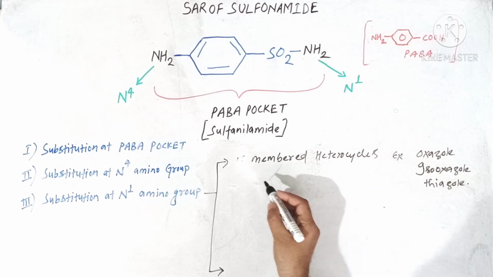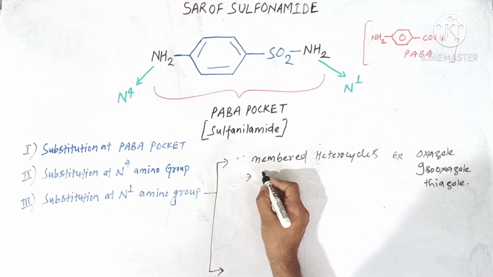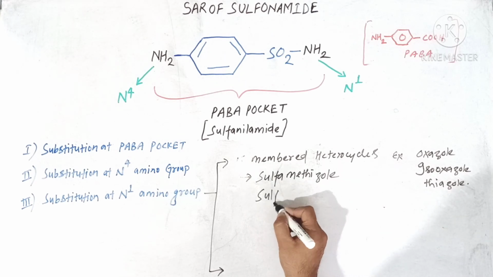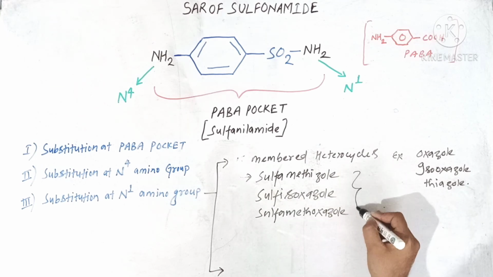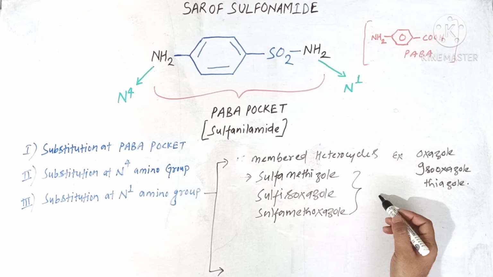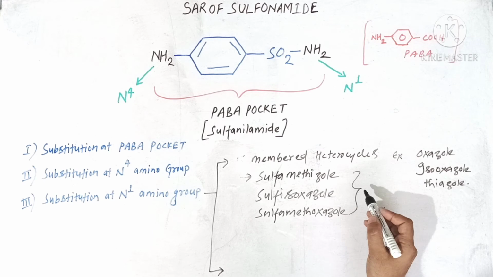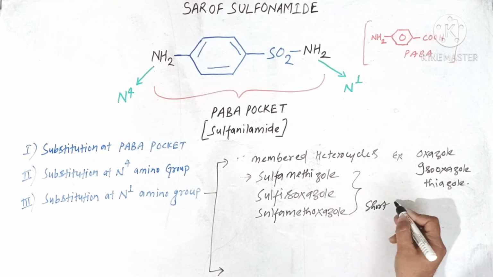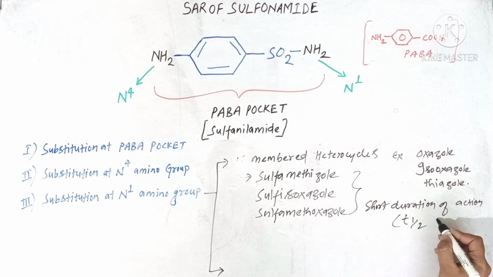For example, we have developed the following 5-membered heterocyclic containing sulfonamides like sulfamethizole, sulfisoxazole and sulfamethoxazole. All these drugs have a 5-membered heterocyclic ring which has low lipophilicity. So these sulfonamides have short duration of action and their half-life is between 6 to 9 hours.